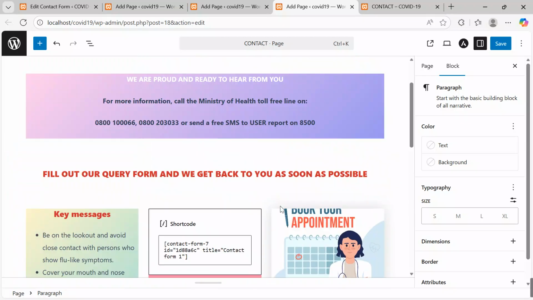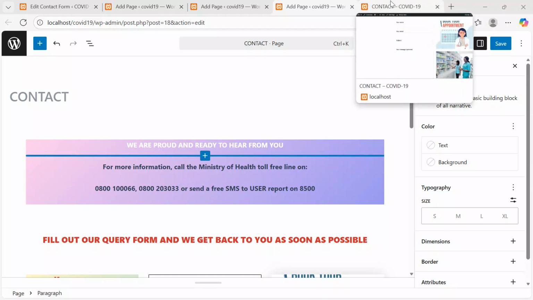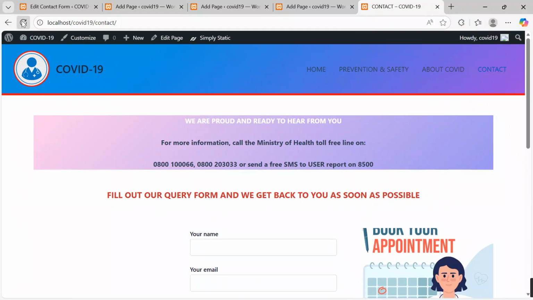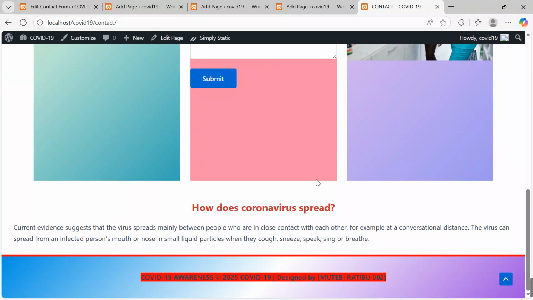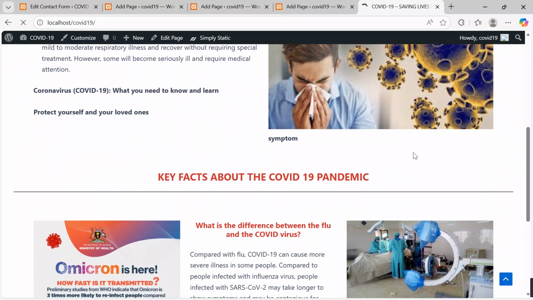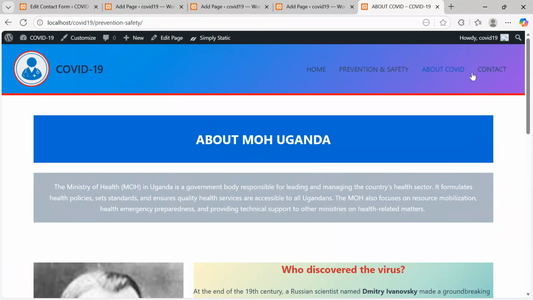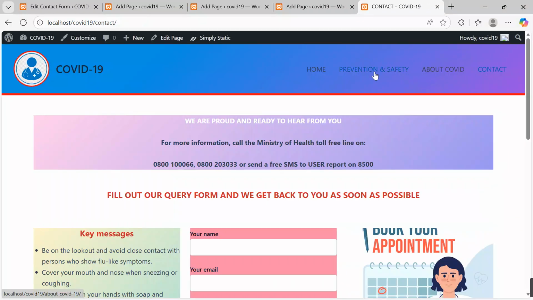So after putting everything at stake, we are done with our project. We are done with everything. Save changes. Save changes. Save changes. Yes, save changes. So after saving the changes, you can now get back to your project, try to refresh and see how the site looks like. Look at the beauty of the site. Look at how everything has been blended. Look at the structure. Each and every page is well customized. Don't forget to pause, rewind, play as you also try out with me.